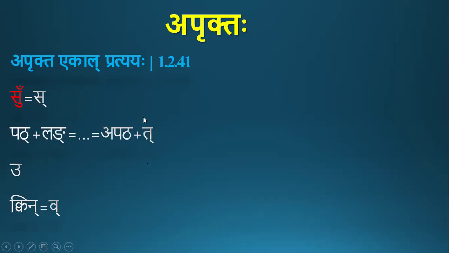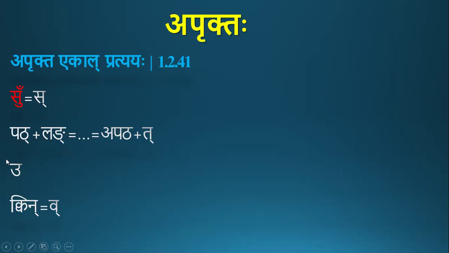So at this stage, this t, originally it was not ekal, but by deletion of ikara it becomes ekal. Now this t is also considered as aprukta. And u, u is the vikarana pratyaya of the eighth gana, tanadi gana. Here also it is a single letter u, so it is also aprukta.